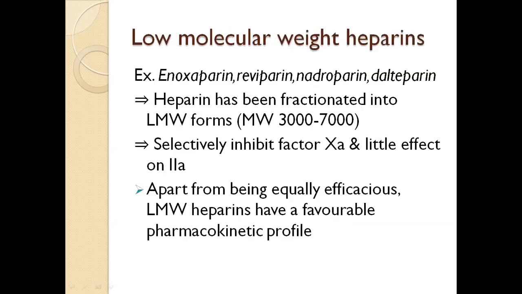Low molecular weight heparin. Examples: enoxaparin, reviparin, nadroparin, dalteparin. Heparin has been fractionated into low molecular weight forms, with molecular weight from 3000 to 7000.